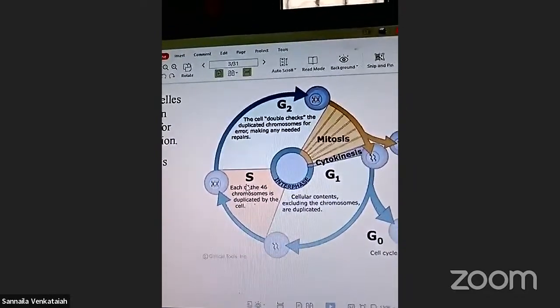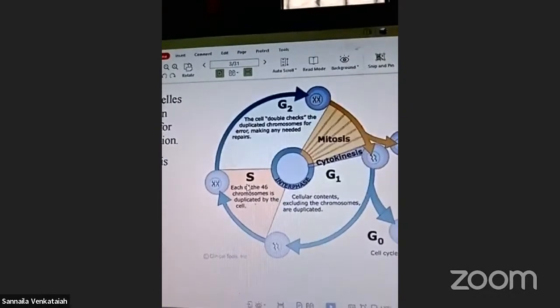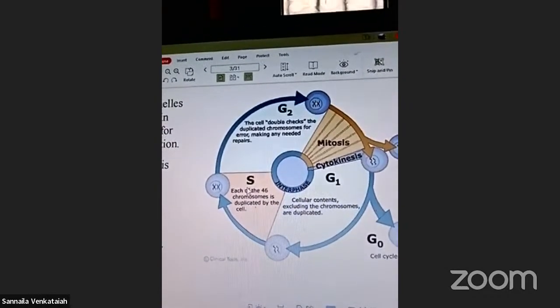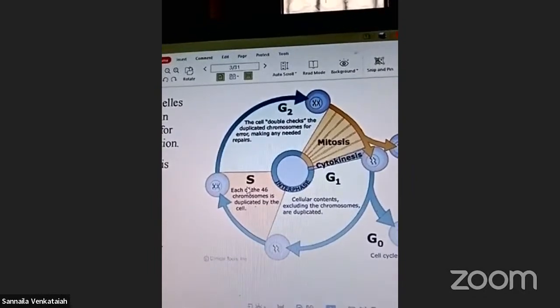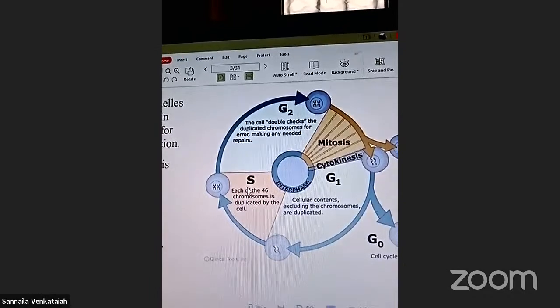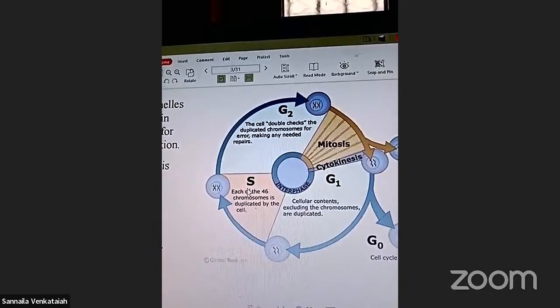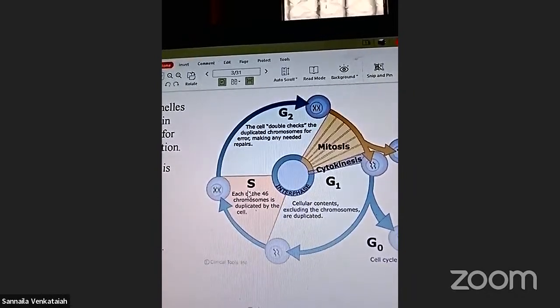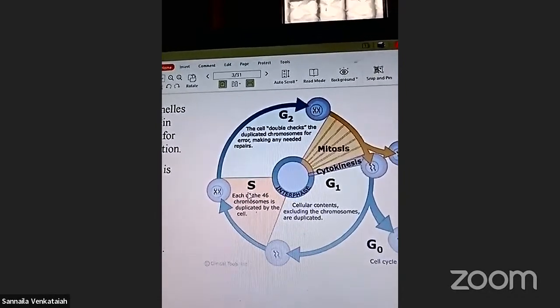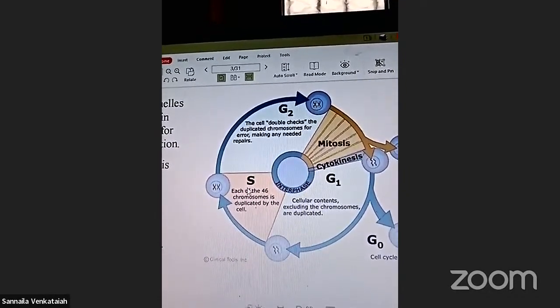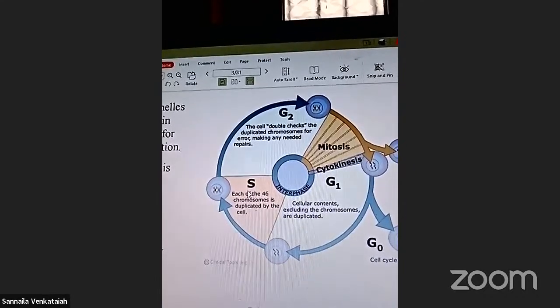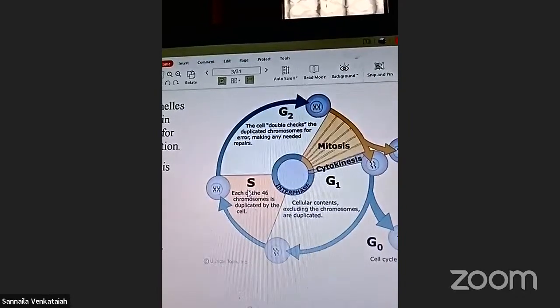Human beings, how many chromosomes are there? 23 pairs. What are the 23 pairs? 22 pairs of autosomes and one pair of sex chromosomes. What is the one pair of sex chromosomes? X and Y are the sex chromosomes, right?